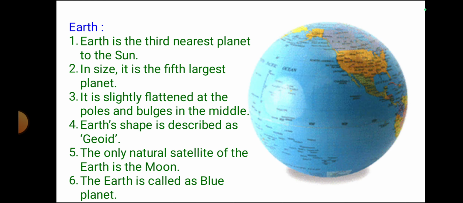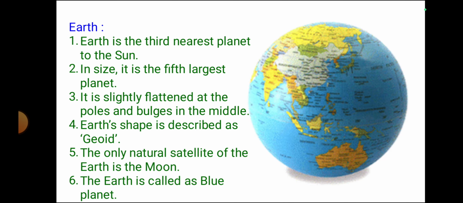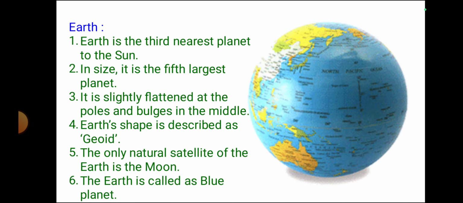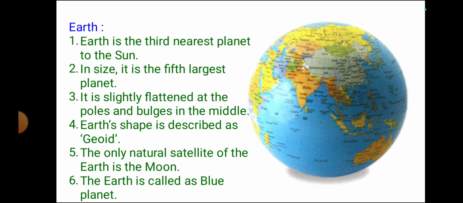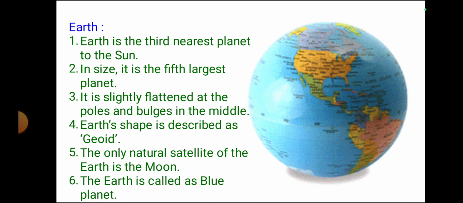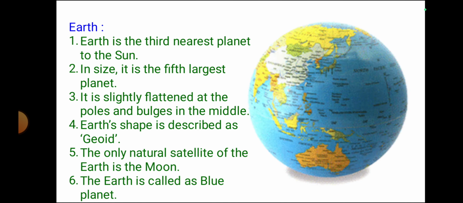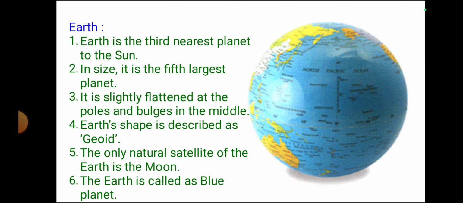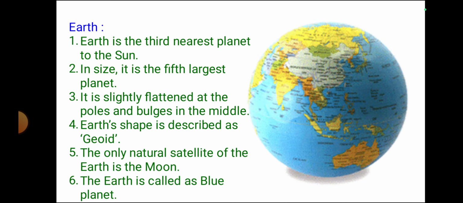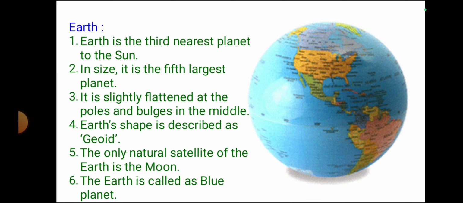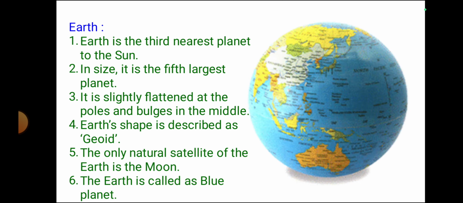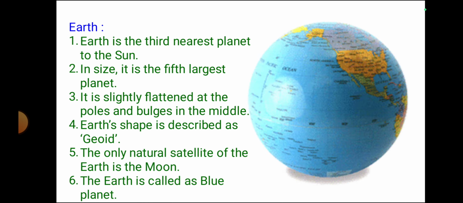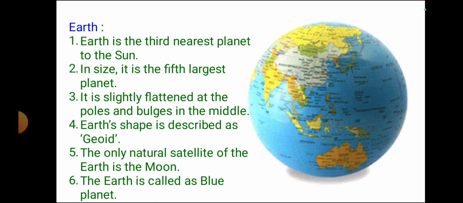So write about the Earth. See here, you can observe the Earth is rotating on its own axis. Earth is the third nearest planet to the sun. In size, it is the 5th largest planet. It is slightly flattened at the poles and bulges in the middle. Earth's shape is described as geoid. The only natural satellite of the Earth is the moon.